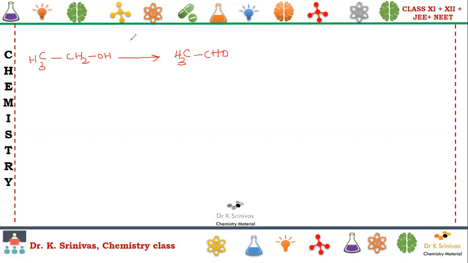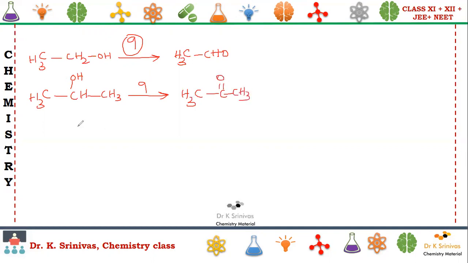What are those reagents? Directly use the 9 reagents which are there. You may use PCC, DMSO, or chromium dioxide in combination with sulfuric acid or acetone, like that. All 9 reagents you can use directly. Now I am taking one more compound like this, OH here, CH, propan-2-ol, or use the 9 reagents. So directly we are going to see the formation of ketone here.